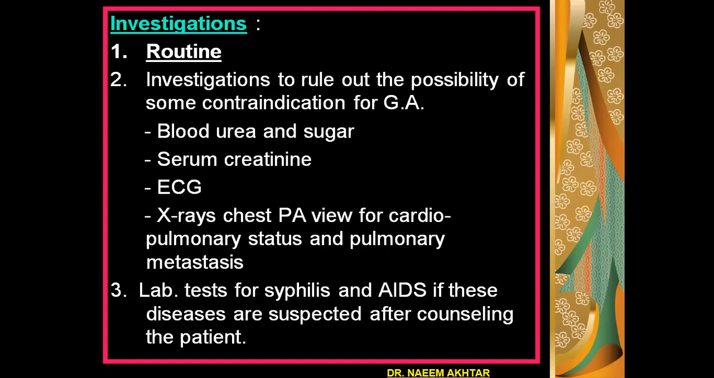Investigations. Apart from routine investigations, the other investigations should be performed to rule out the possibility of some contraindication for general anesthesia. For example, blood urea, blood sugar, serum creatinine, electrocardiography, X-rays, chest PA view for cardiopulmonary status and pulmonary metastasis, and lab tests are done for syphilis and AIDS if these diseases are suspected after counseling the patient.